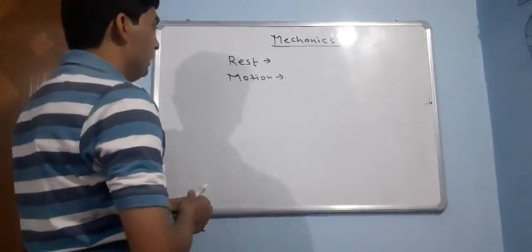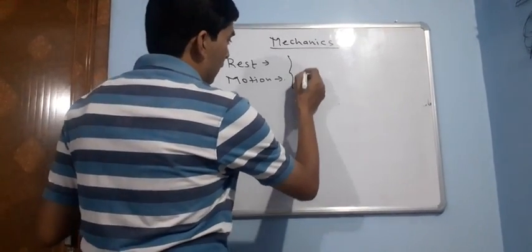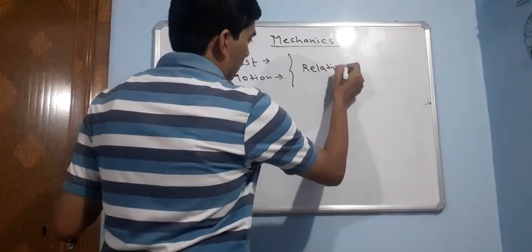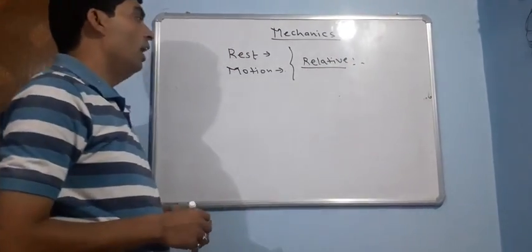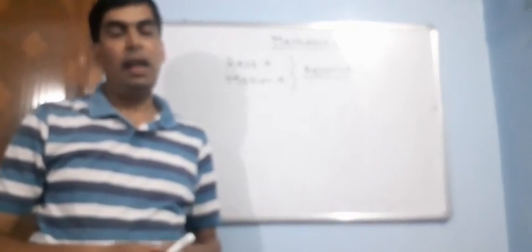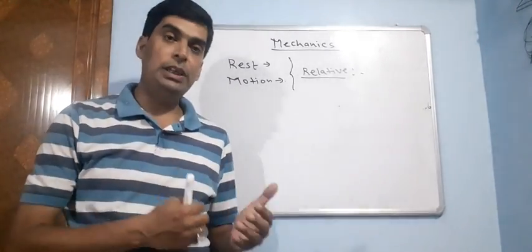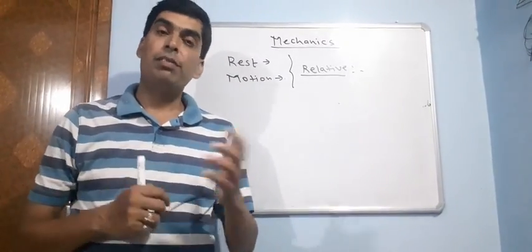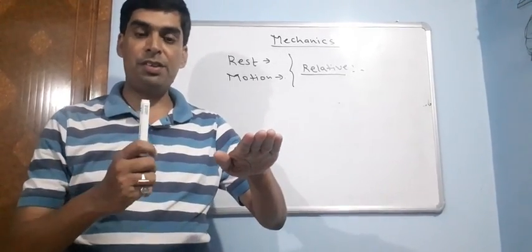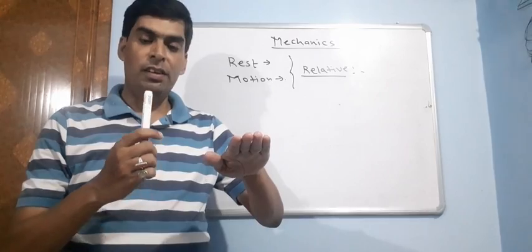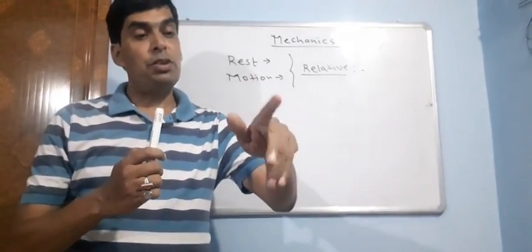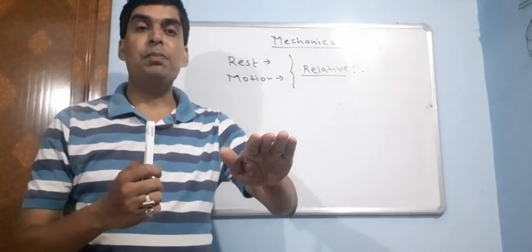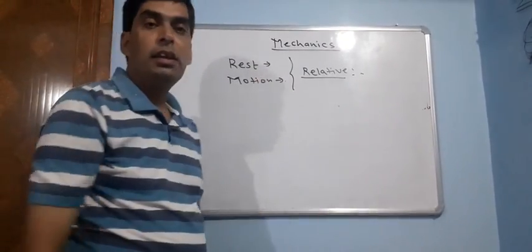Now one more vital point is that motion and rest are relative. That means we can't say a body is at absolute rest or in absolute motion. Two persons sitting on a moving train are at rest with respect to each other because their position is not changing with respect to each other, but at the same time these two persons are in motion with respect to somebody watching the train from outside. Because the train is moving, he will see the train moving. That means the persons within the train are also moving with respect to this person. So rest and motion are relative terms.